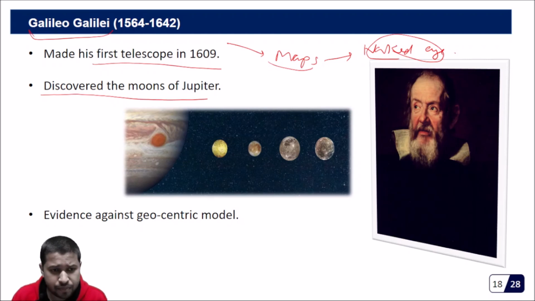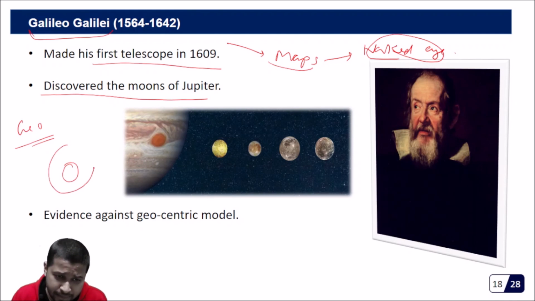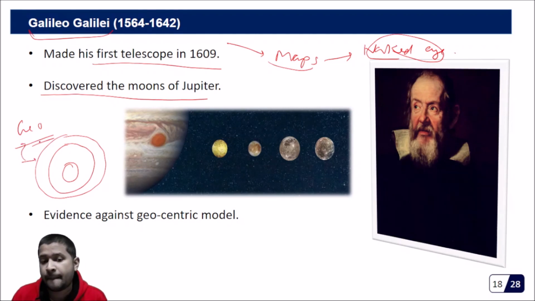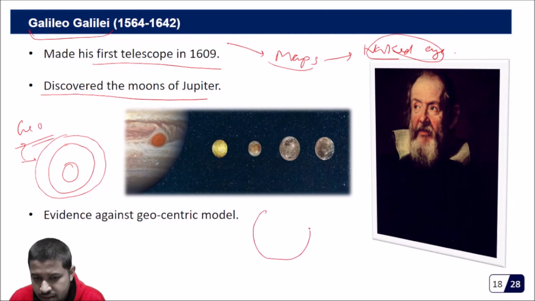Till now, those people who believed in the geocentric model thought that the earth was at the center and every damn thing in the universe would revolve around the earth. That was the idea of the geocentric model. But once Galileo discovered the moons of Jupiter, they could see that if this is Jupiter, and this is a moon of Jupiter, then this moon revolved around Jupiter.